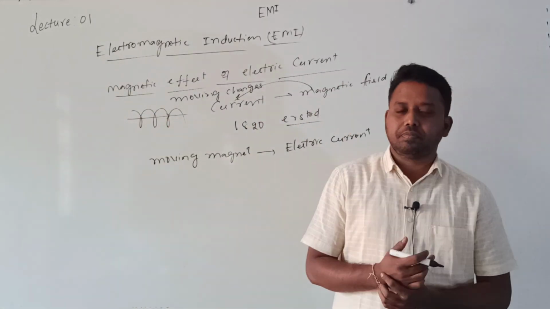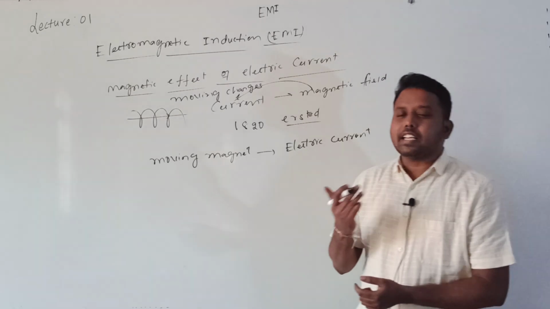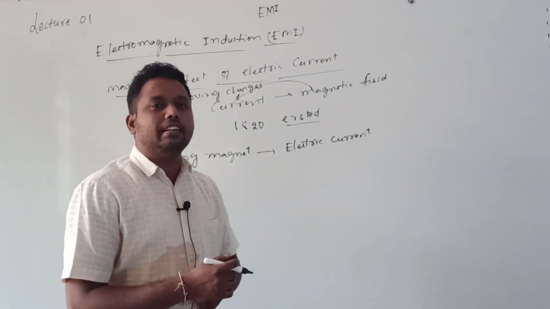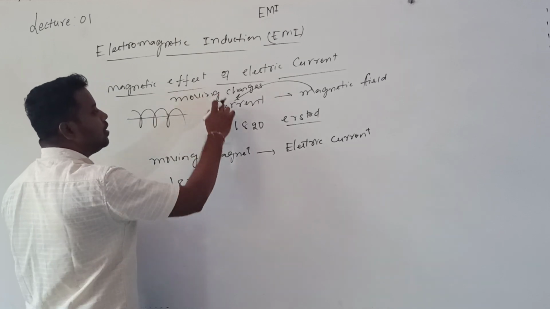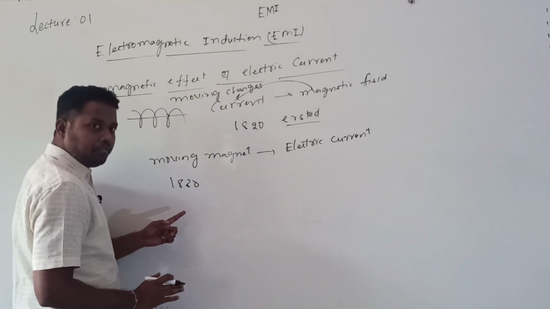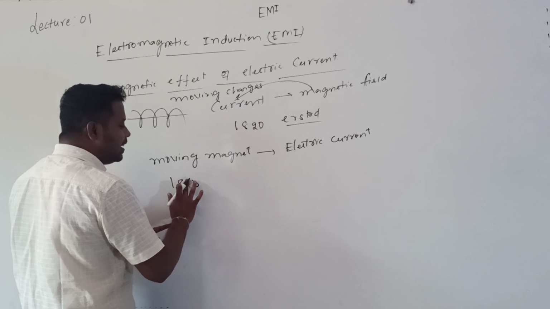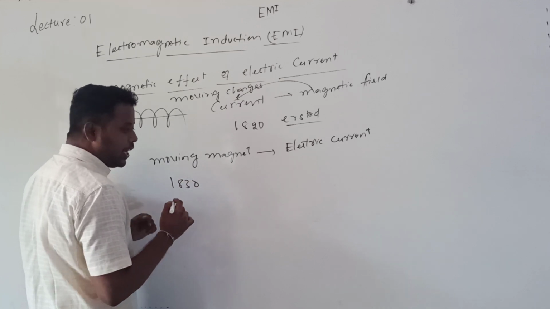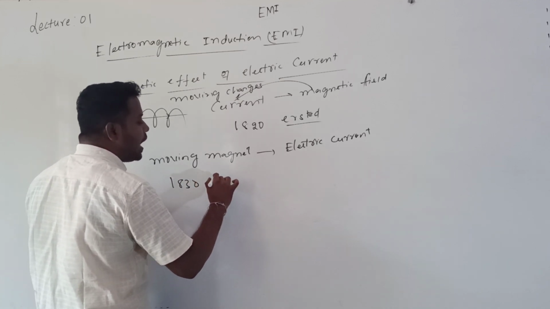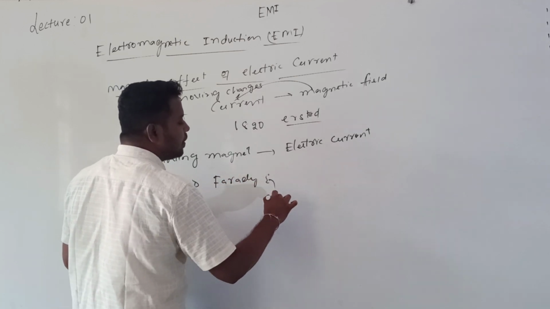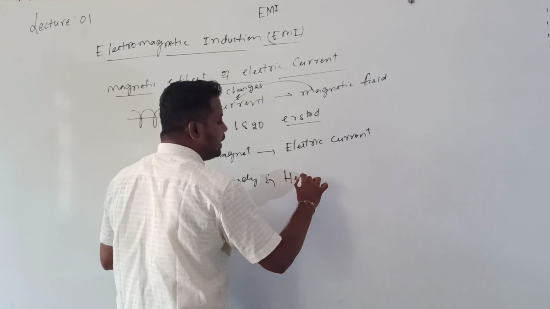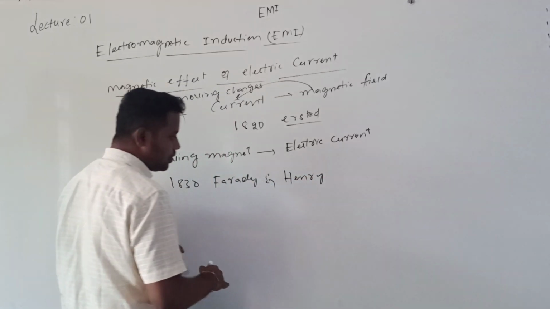That is the question. After doing several experiments, two scientists, Faraday and Henry, in the year 1830, nearly 10 years later, together conducted several experiments.